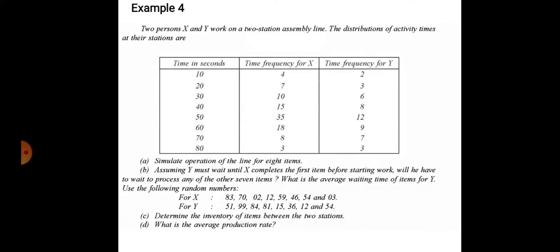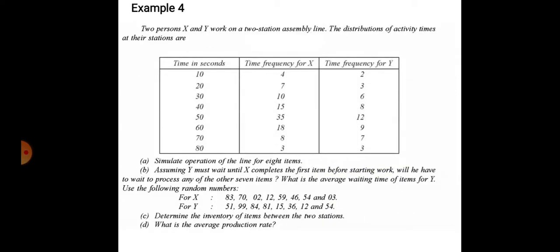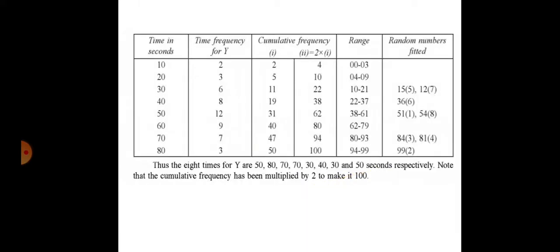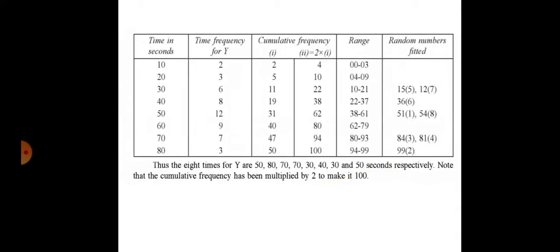Then the sixth random number is 36. You note down the 36 in the fourth row, 22 to 37. So 36, sixth random number. Then seventh random number is 12. Here choose 12, third row. So it is 12, seventh. And the last is 54. Here it is 54. This is the 8th random number. So now the random numbers are fitted. So random numbers 1, 2, 3, 4, 5, 6, 7 and 8.